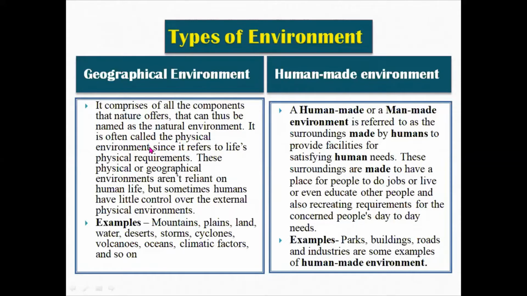अब जितनी भी चीजें natural हैं, whatever is present, like we have air, soil, sunlight, land area, water, they are in natural form, and we call them the physical environment. So they refer to life's physical requirements. These physical or geographical environments are not reliant on human life. ये जितने भी components, जितने भी elements हैं natural environment, they do not depend on human life, but rather they support the life.